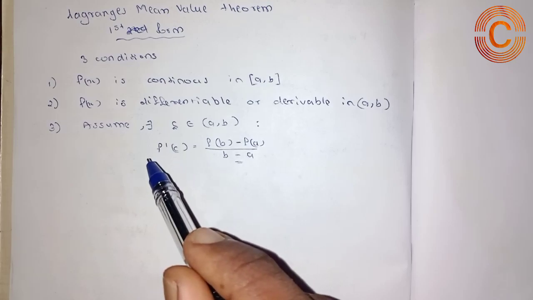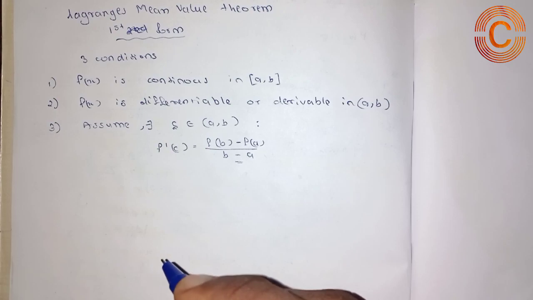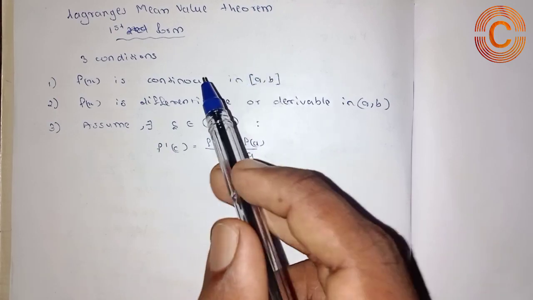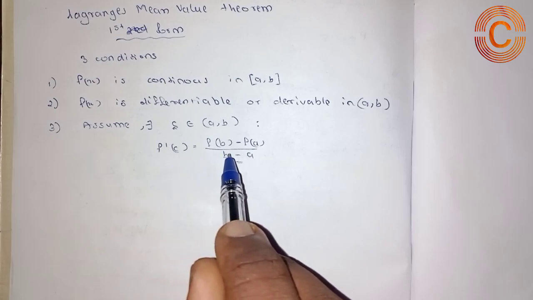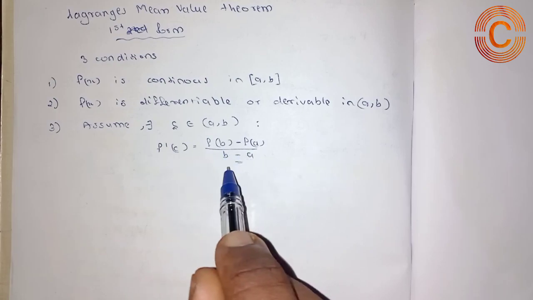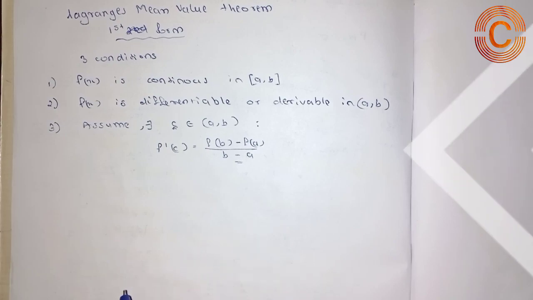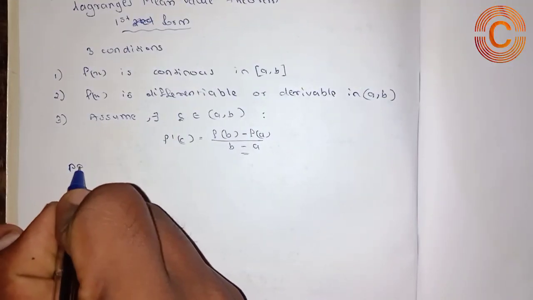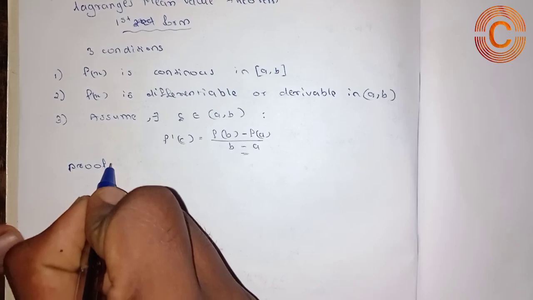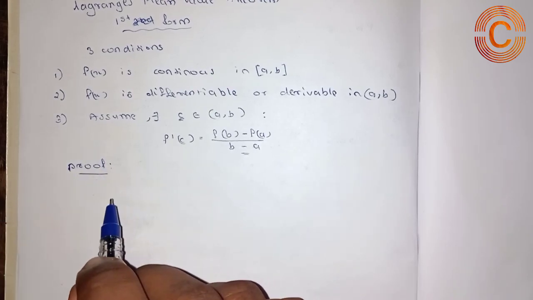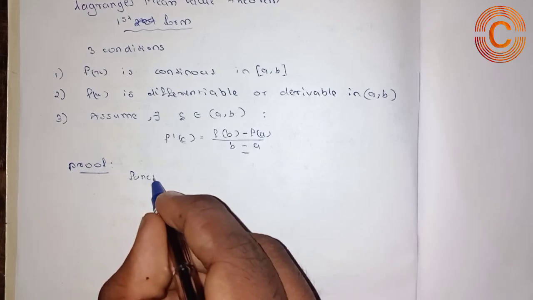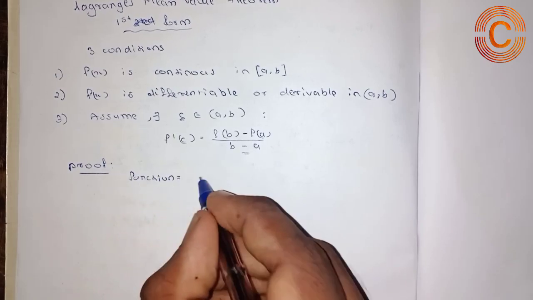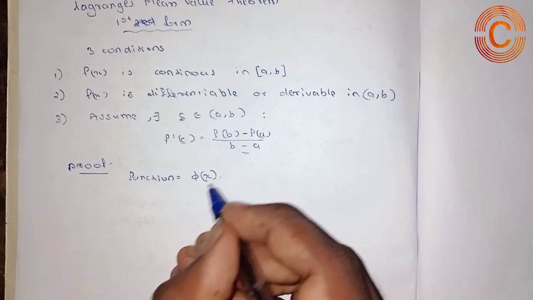So let's derive the proof for Lagrange's mean value theorem first form and imply that f dash of c is equal to f of b minus f of a, whole divided by b minus a. So let's derive. Before going to the proof, we want to have a function. So let's take a function in the form of phi of x here.